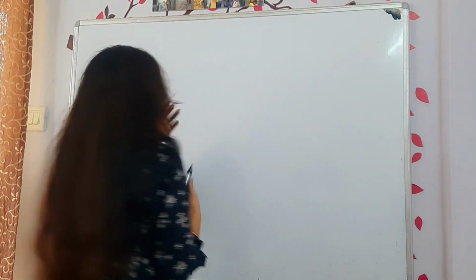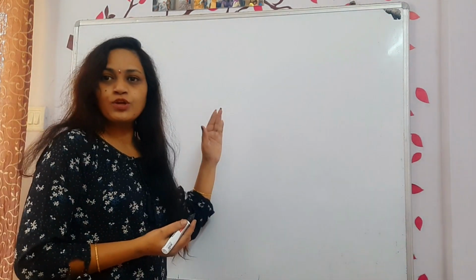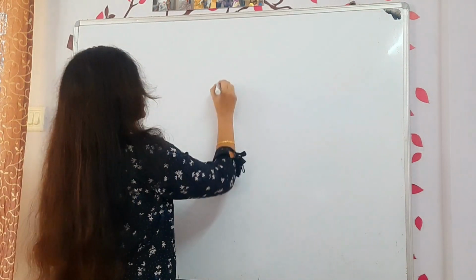Today we are solving one more problem. On which topic are we going to solve? What have we completed? First, let us check it out. First, we completed fundamentals of partnership. In that, profit and loss appropriation account we have completed. How to calculate interest on drawings we have completed. And after that, guarantee of profit also we have completed. Today we are going to solve a problem on admission of a partner.